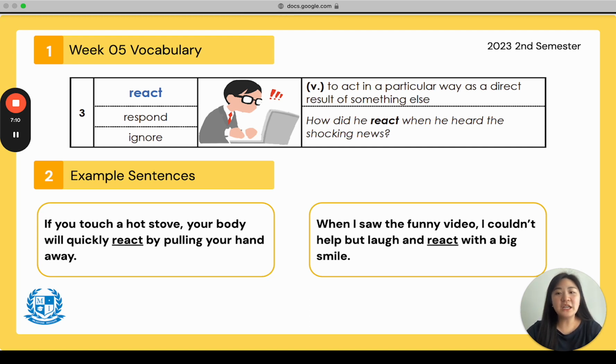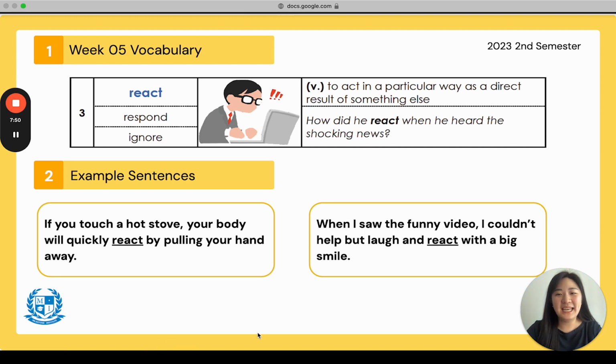Number 1 says, if you touch a hot stove, your body will quickly react by pulling your hand away, right? No one touches a hot stove and your hand's just like, this is warm. No, it's really hot. Your body would react after touching it. And number 2, when I saw the funny video, I couldn't help but laugh and react with a big smile. There are some videos that I watch on YouTube, and they're really cute little puppies and kittens. And it's very funny, and I react by having a big smile on my face because it's so cute.